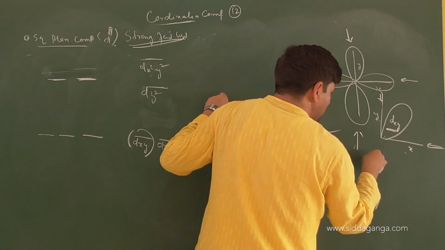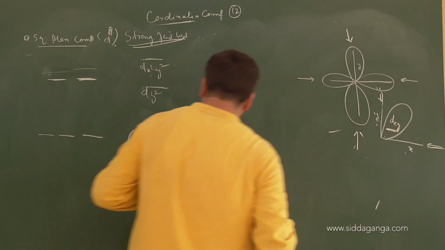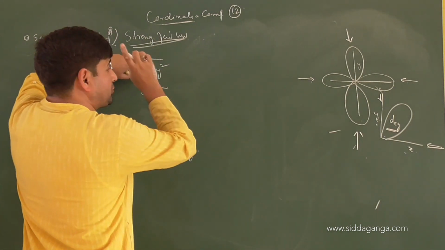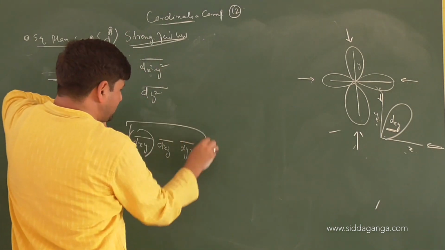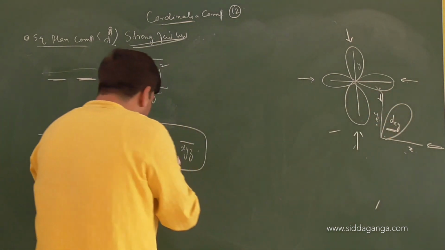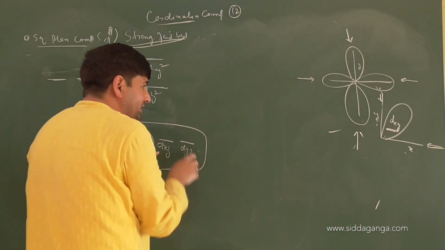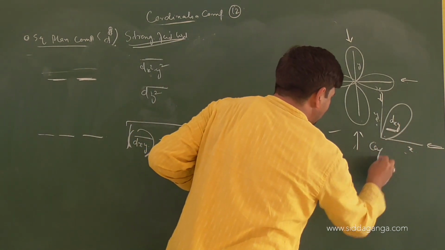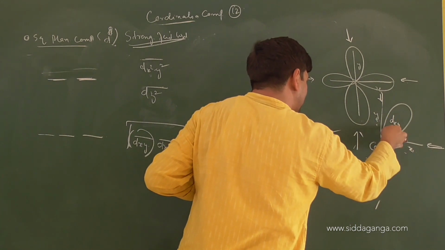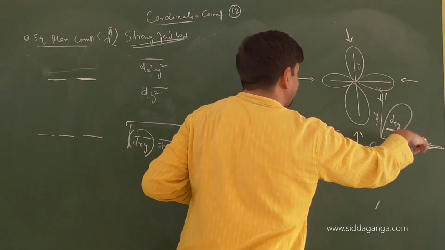X and y. So out of these 3, besides affecting x square y square to the most extent, XY will also be influenced more compared to that of XZ and YZ because of coplanarity. X and Y are affected already more. In between the two, there is one more ligand. It will also be affected.